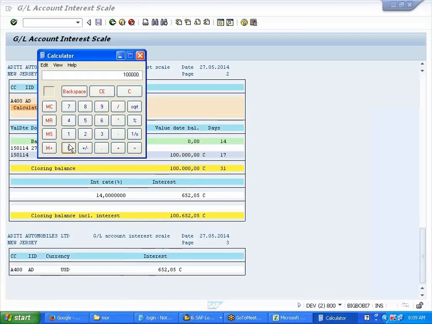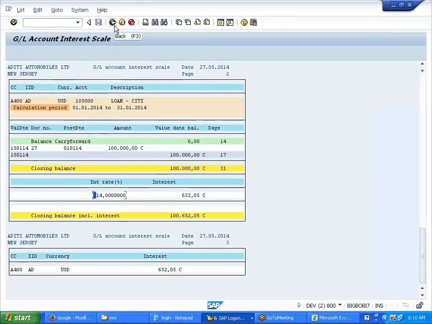So 100,000 into 14%. Correct? 14,000, right? Yes. 14,000 divided by 365 days. We said 365, right, Aditi? Yes. So 38.35 into 17 days. 652.05. Correct? Yes. 17. Correct?